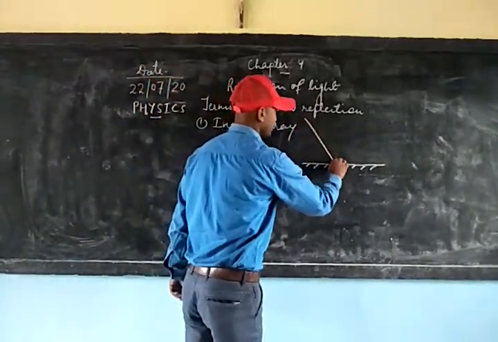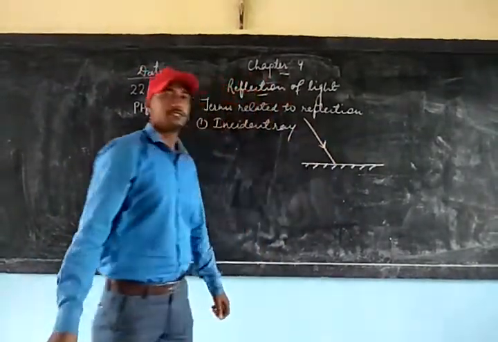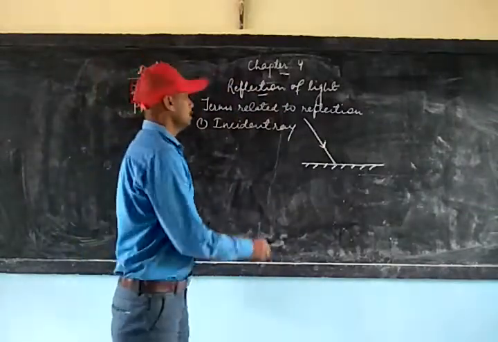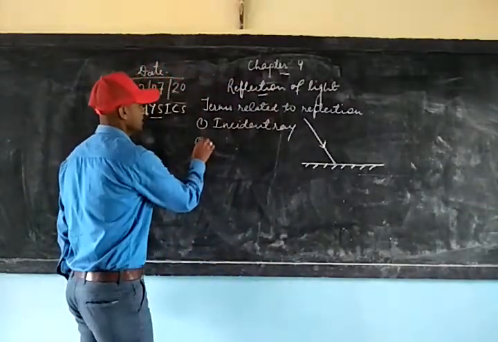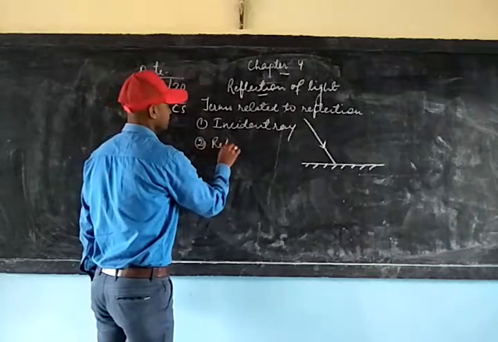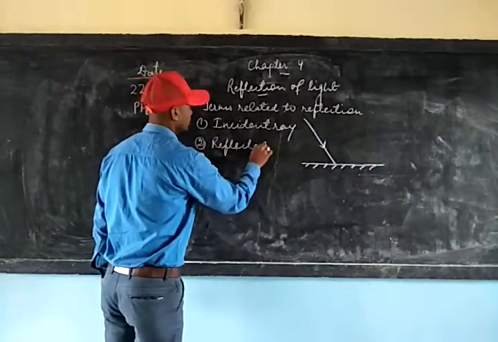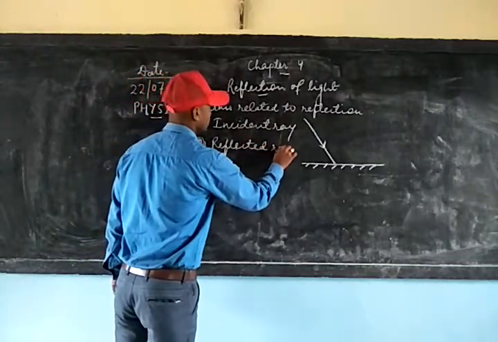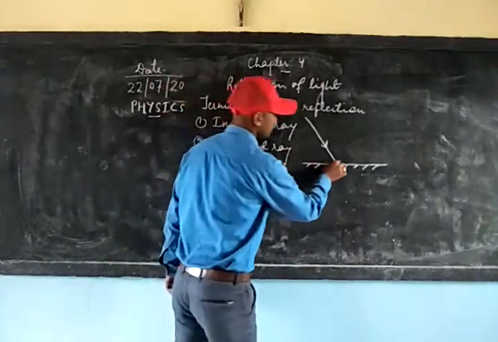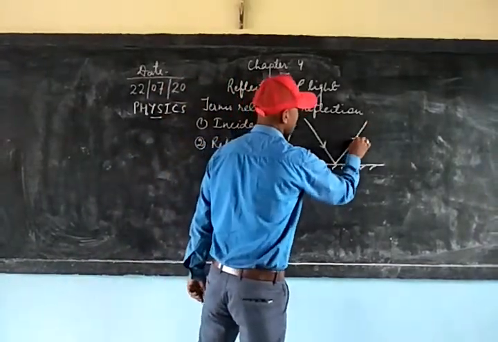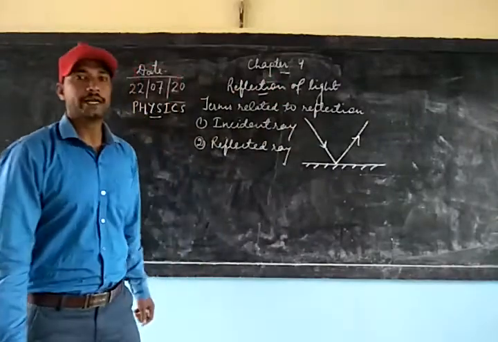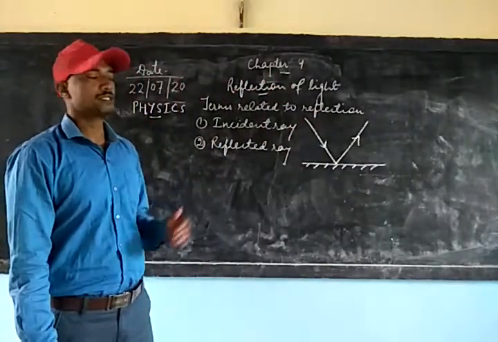This ray falling is the incident ray, and second is the reflected ray. Reflected ray is the ray which is going away from the reflecting surface or the polished surface.